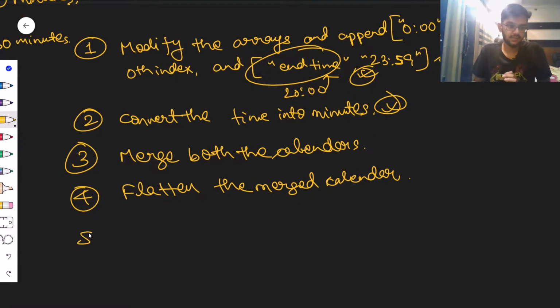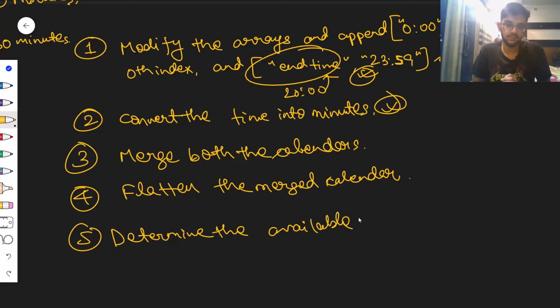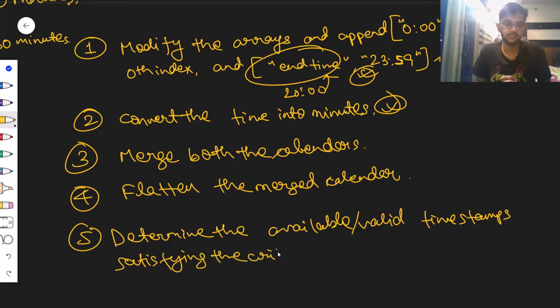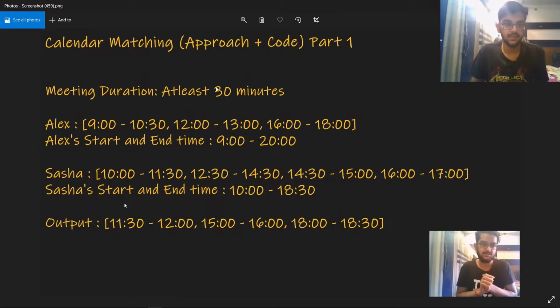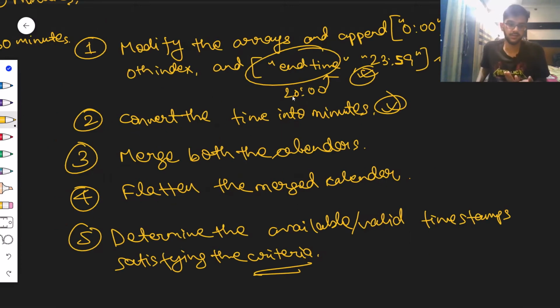And the last step, determine the available or valid timestamps satisfying the criteria. Pardon any spelling mistakes if I have made any. I'm sure I make a lot of spelling mistakes. And what is the criteria? The criteria is, in this case, for example, meeting duration at least 30 minutes. So that's the criteria, nothing else. Okay, and I hope that's it.